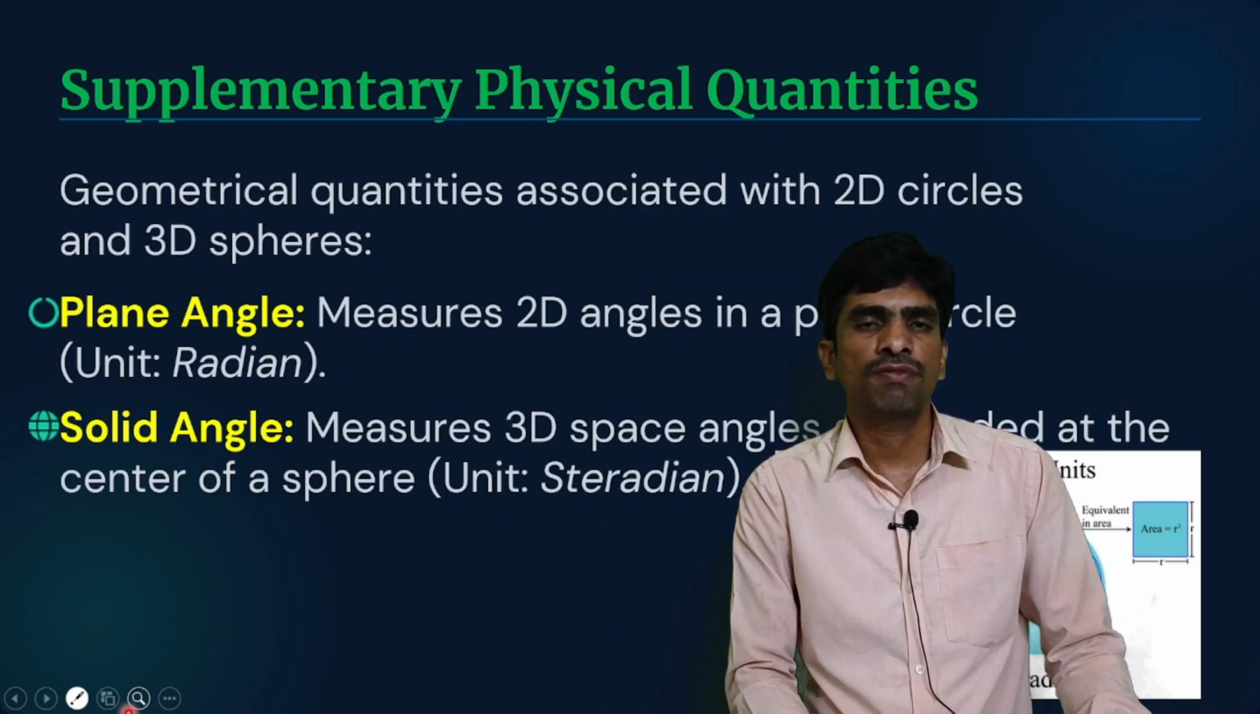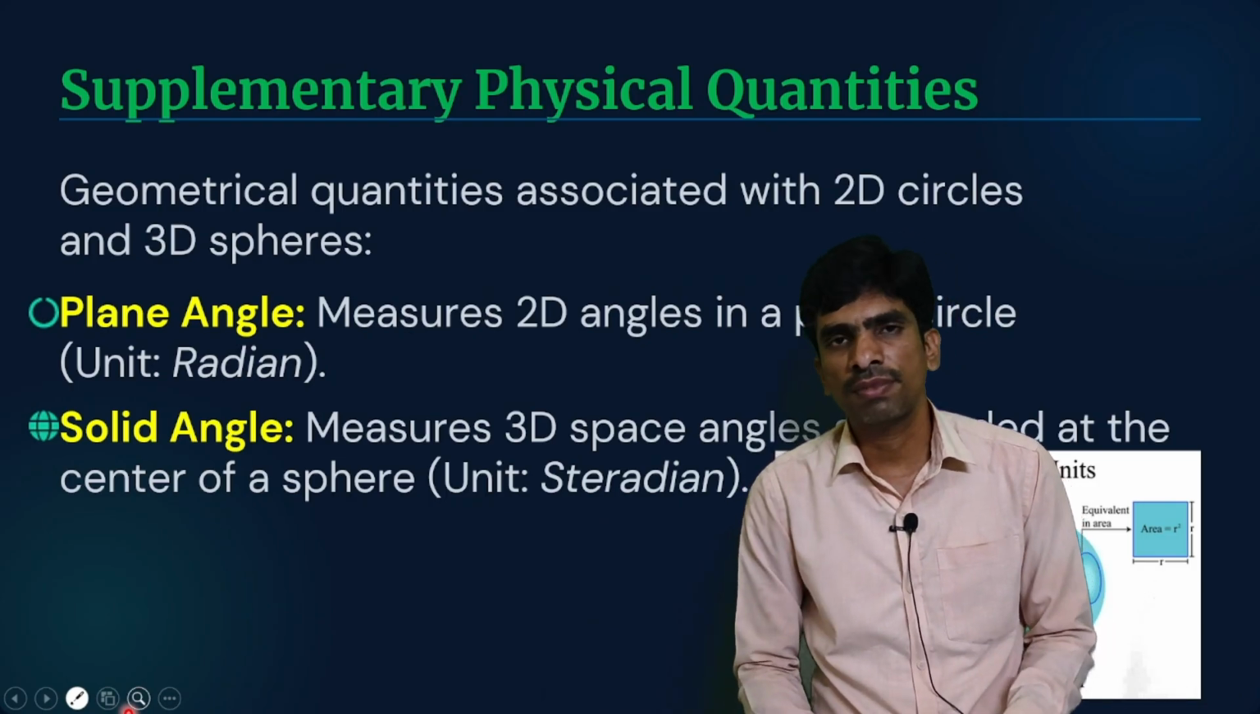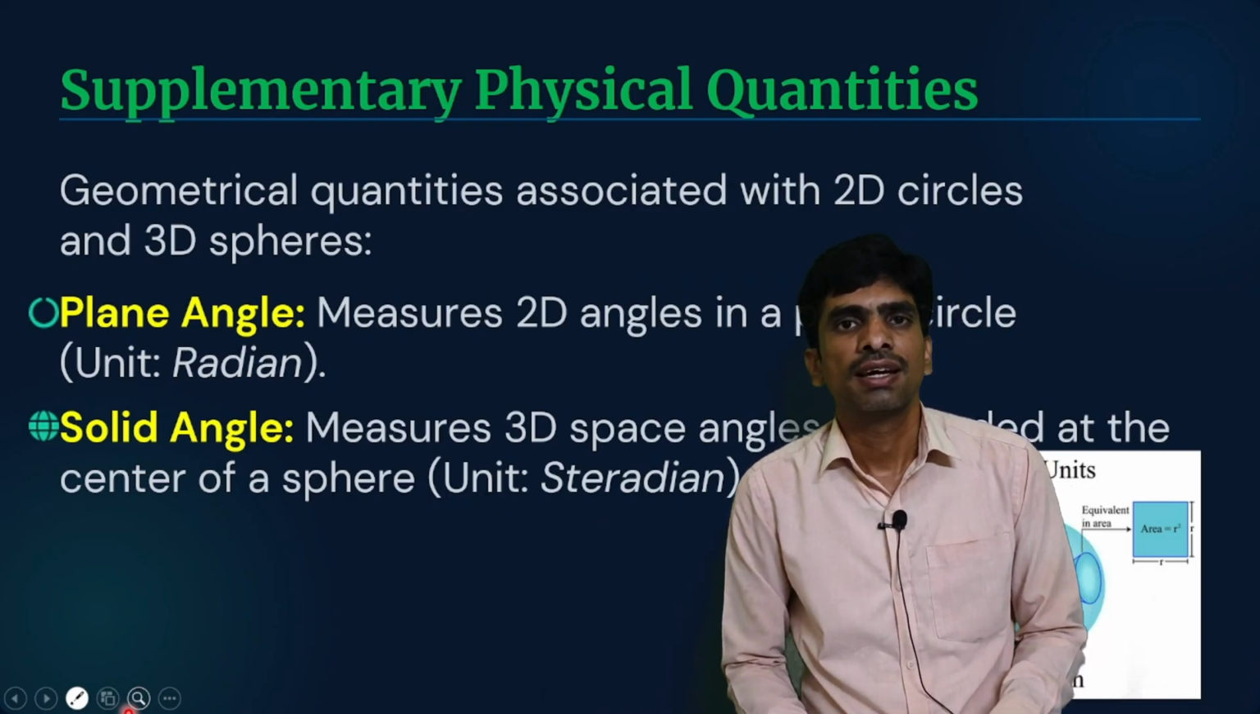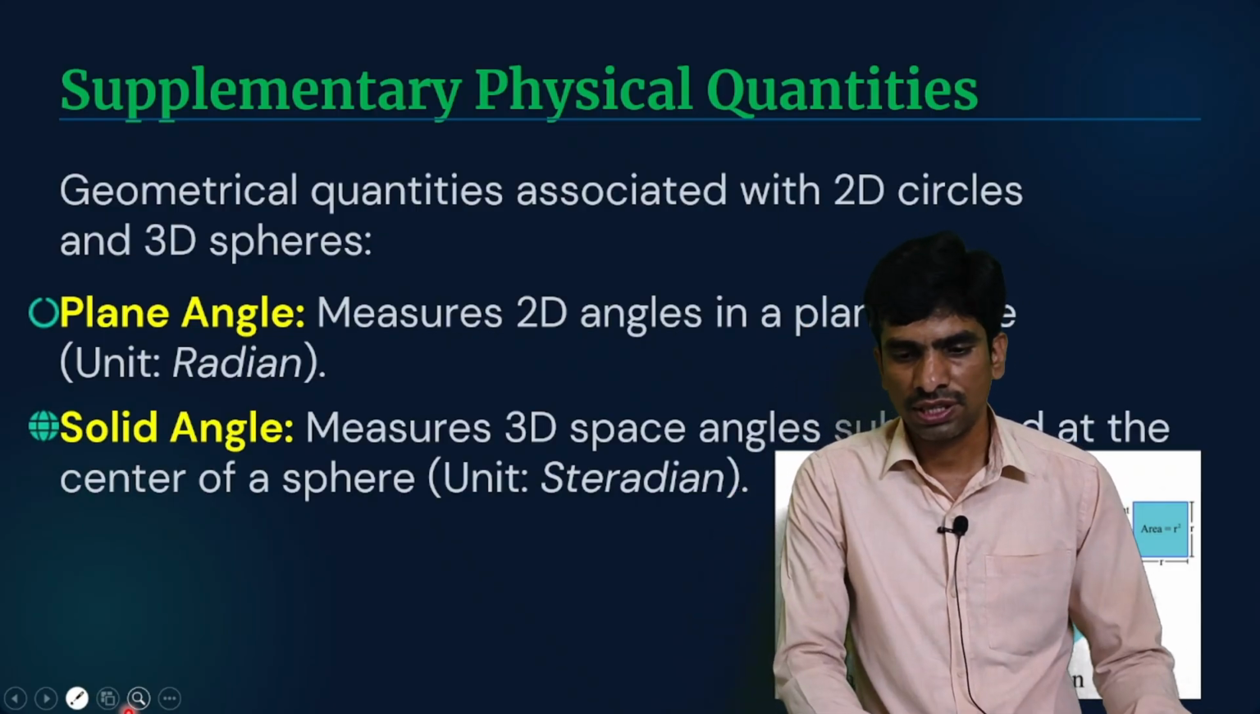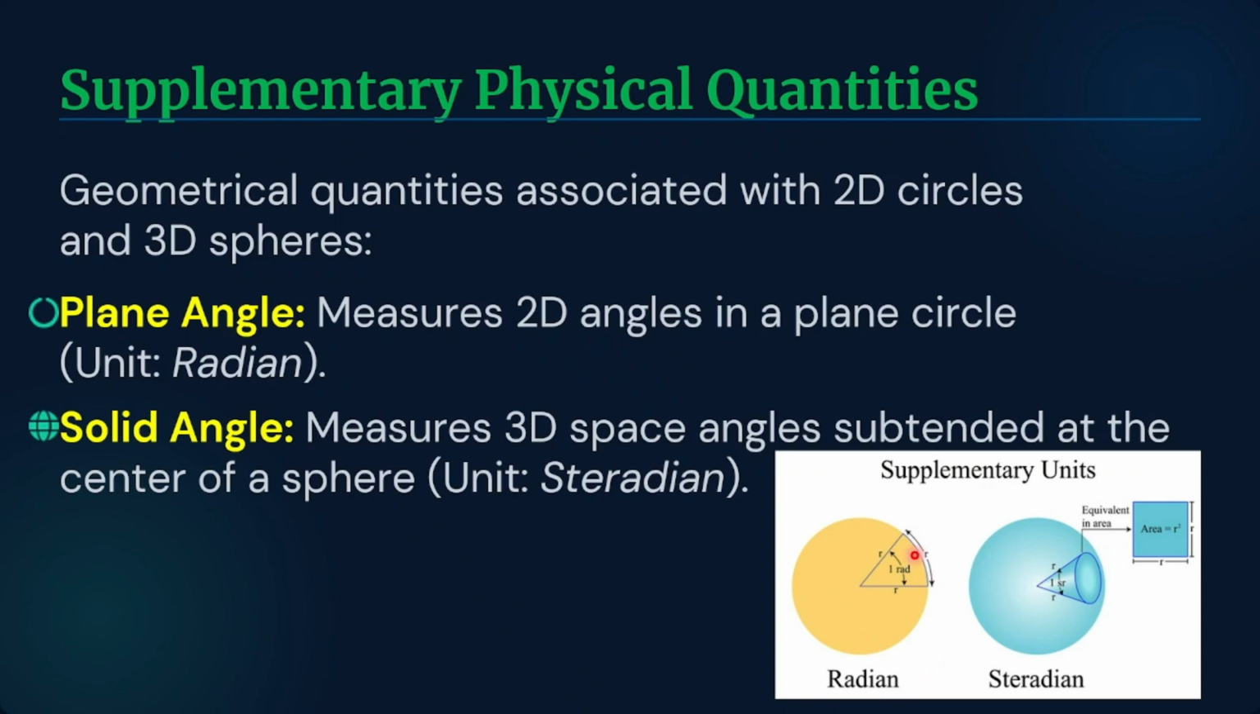Next, supplementary physical quantities. These supplementary physical quantities are related to angles. For example, here we see one circle. The angle made by this circle is known as a 2D angle. This is the plane angle, and its unit is radian. So radian is the unit of plane angle.